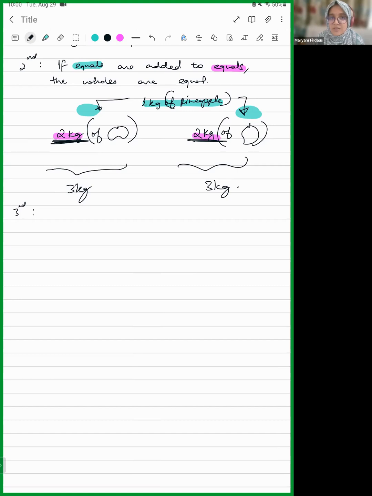No, you just gave the example of the first axiom. So if I have a book which weighs 1 kg and I have another book which weighs 1 kg, and if I add two books which equally weigh up to 5 kg to both the sides, then I get 6 kg equals 6 kg.